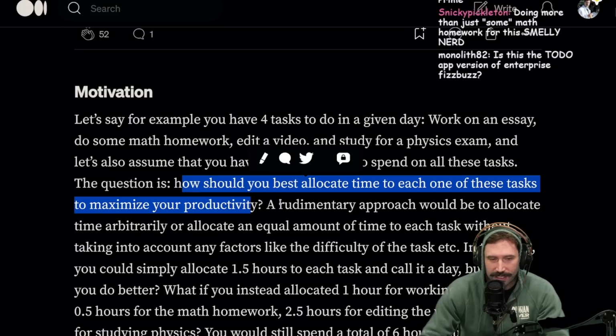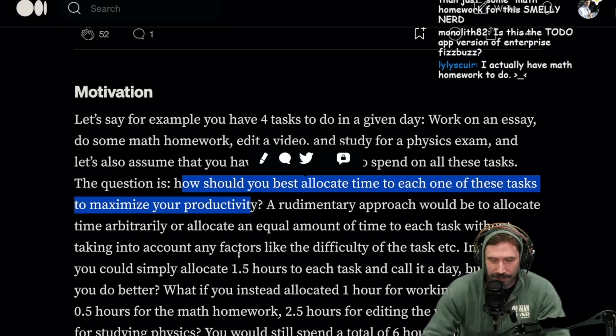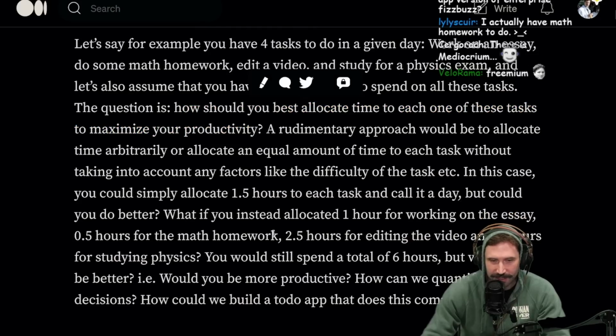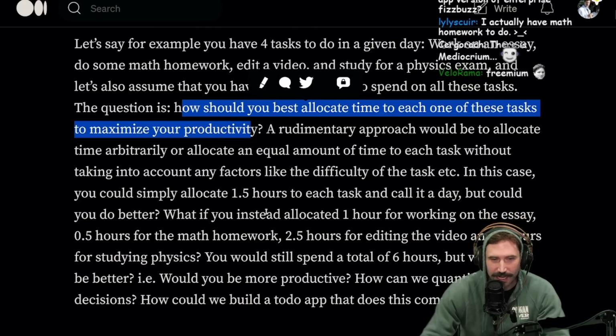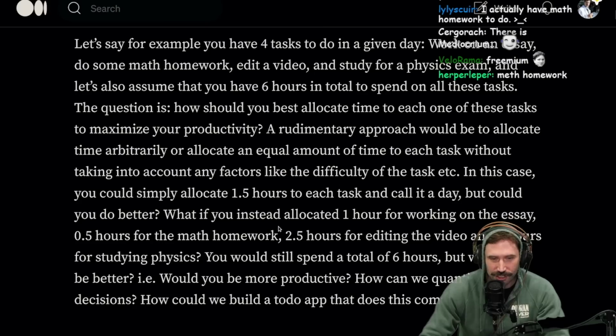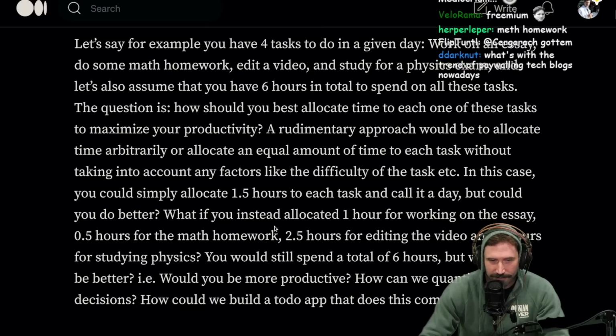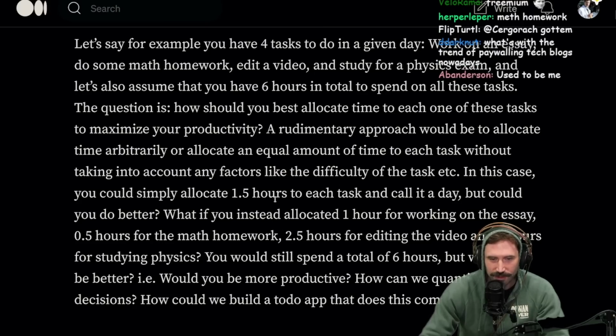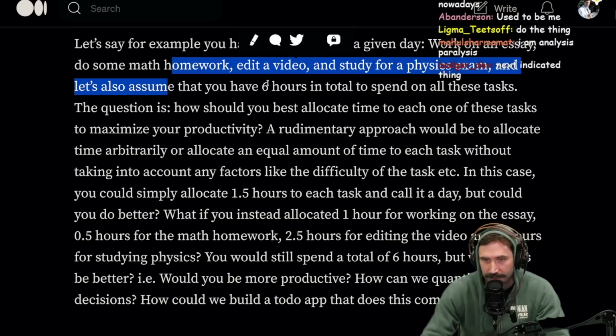Simple. Do one at a time, the one that's most important. Why would you ever do anything else? Because you're going to waste time trying to figure out how to do your task. People that get stuck in analysis paralysis because they cannot figure out what is the most important thing to do is just absolutely silly. Just do the simplest and most straightforward thing ever, which is do the one that's due first. Like, that's it. Just do whatever is first. Because they can't all be due at the same time. Like that, there's just not a possibility. You know what I mean?